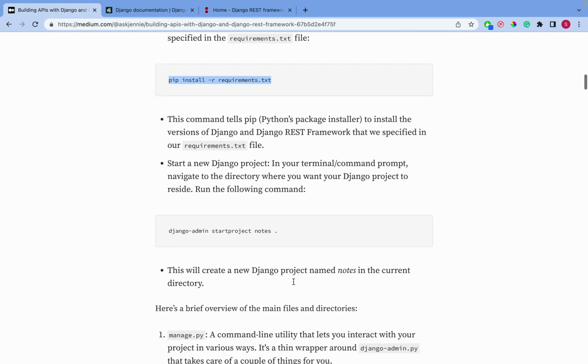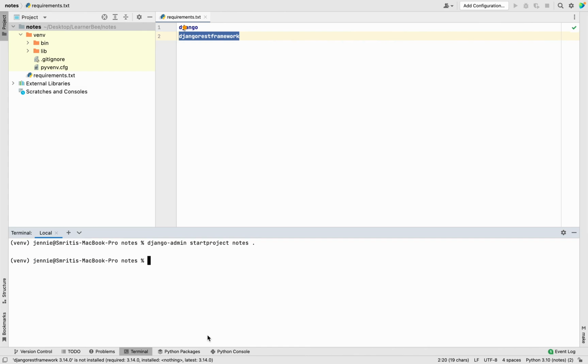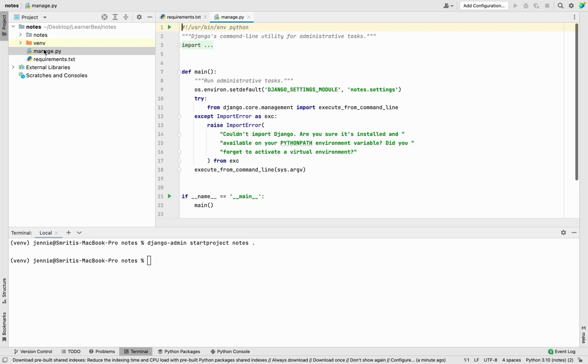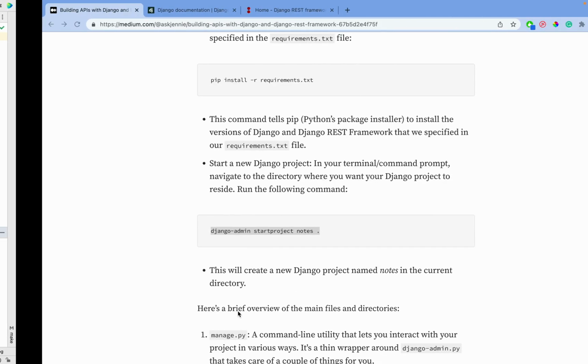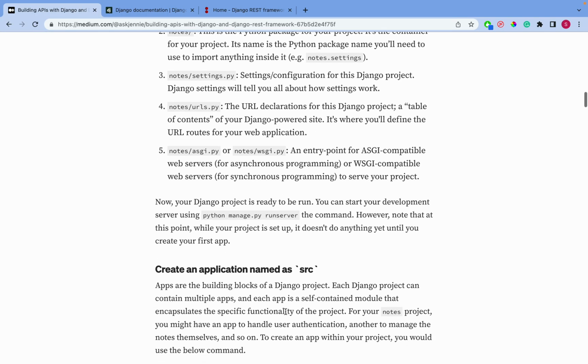There we go. And now we need to create the project. So this dot indicates we are not going to create a whole new project, rather we are going to take this directory as the project configuration, and the rest of everything will be here only. So manage.py and notes.